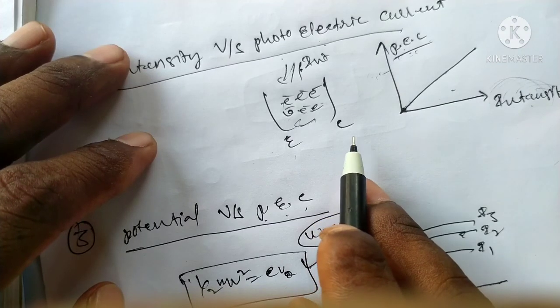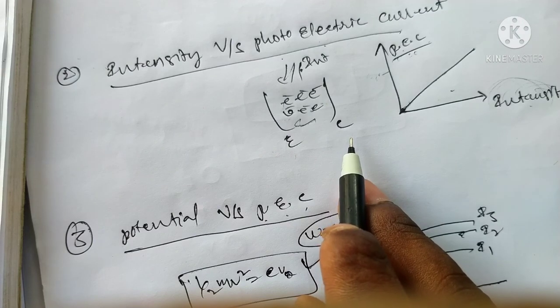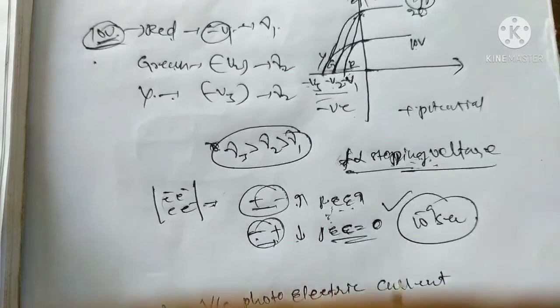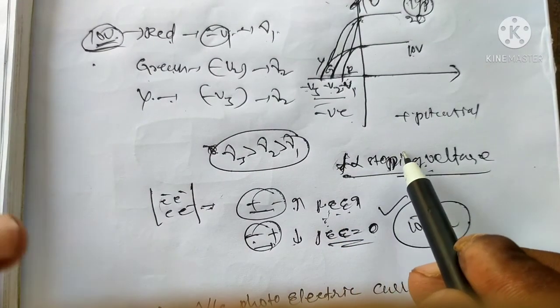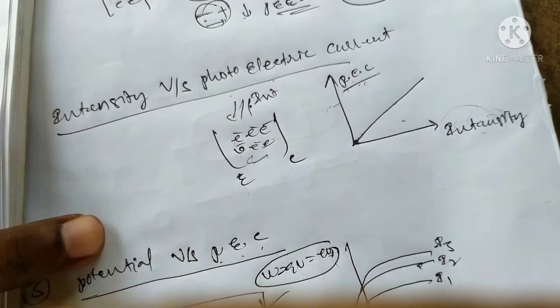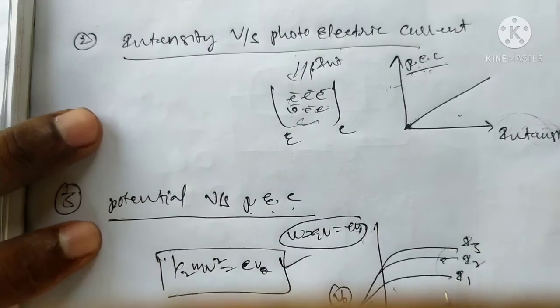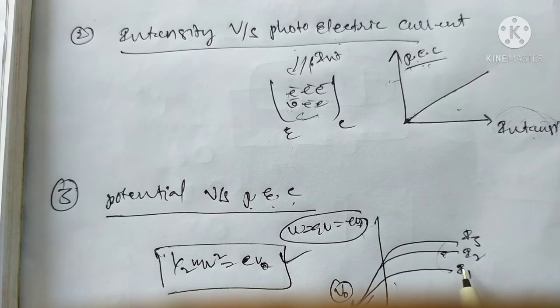This is at some constant frequency. The stopping voltage is independent of the intensity; it depends only on the frequency.